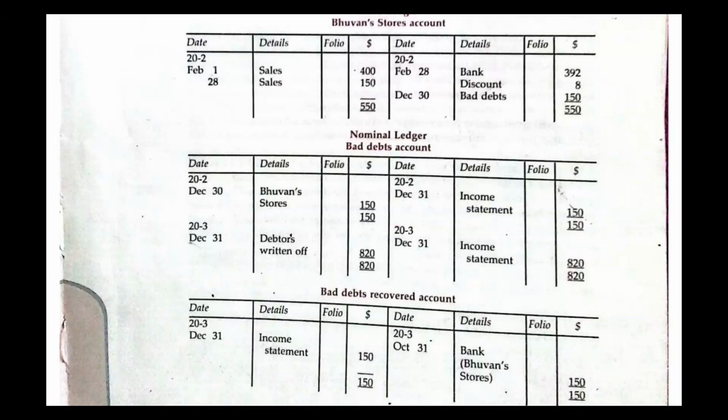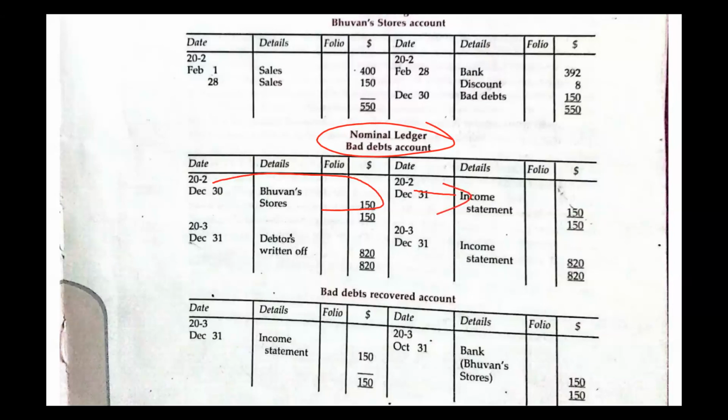So you balance off the account, of course. I said the entries are you debit the bad debt account, then you credit what? When you debit the bad debt account, the details that you use are the Bavan's account, the person or the company that owes us. Then you record on the credit side of the very account the income statement. That is to indicate that when you balance off this account, this money is going to the income statement.